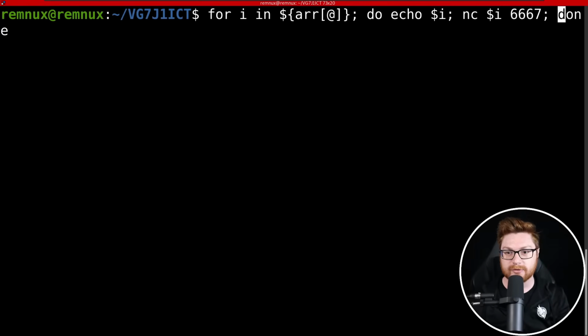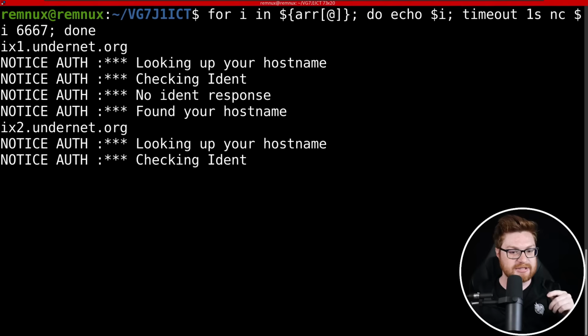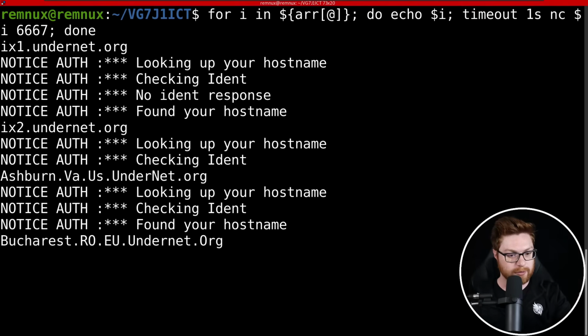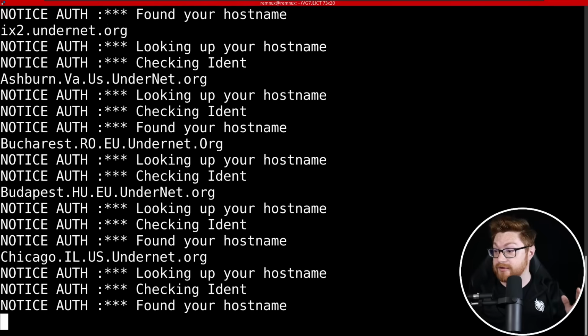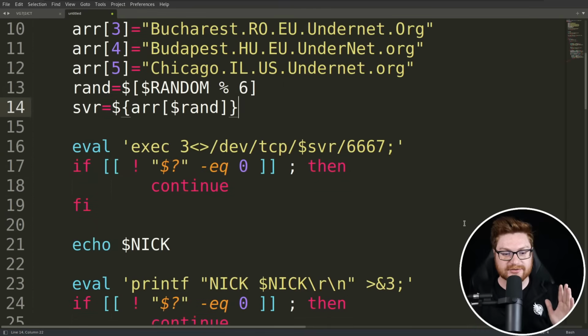What if I actually looped through those and just did a simple timeout? Because it's probably waiting for me to respond and interact with this IRC server as a client. So if I had a timeout of 1 second, I'll be able to see what it does, and then it'll move forward to the next one. Every single one of them is an IRC server. Okay, so we're staging an IRC server set up as a file descriptor that we can interact with.